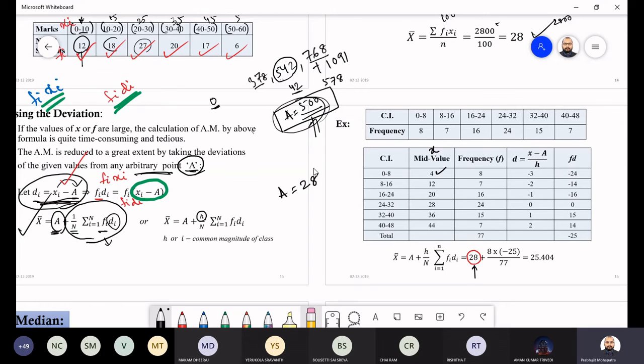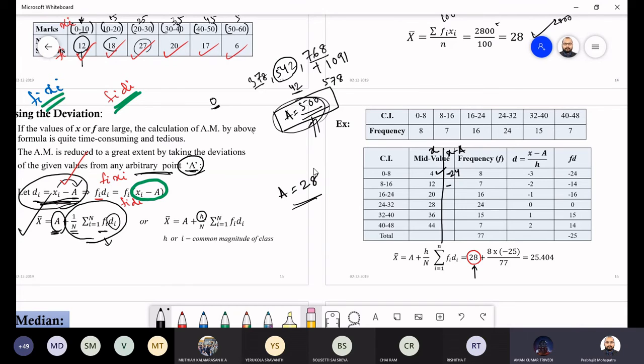Let me make one column here, x minus a. Here a is nothing but 28. So x minus a: 4 minus 28, what is that? You will get minus 24. Then 12 minus 28, what will you get? Minus 12. Then how much do you get for 12 minus 28? Minus 14.